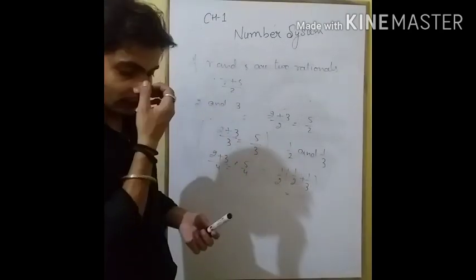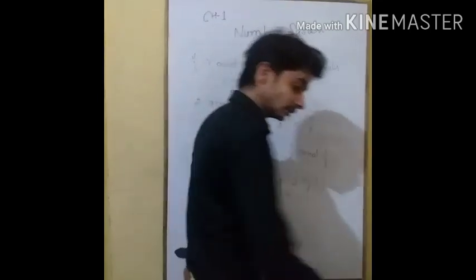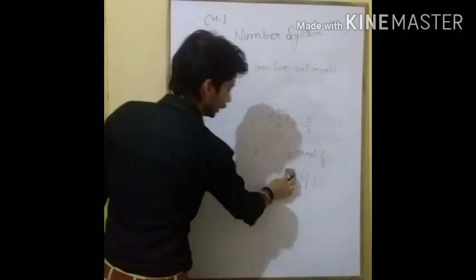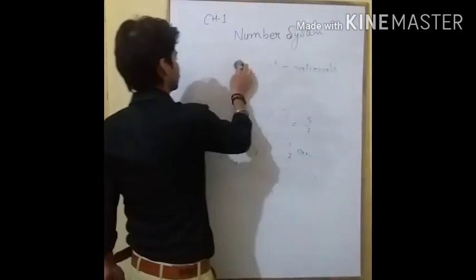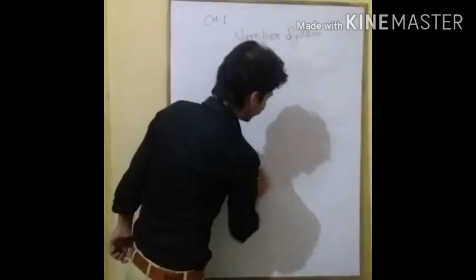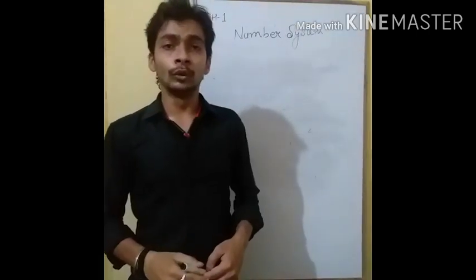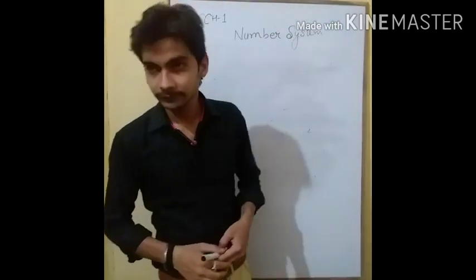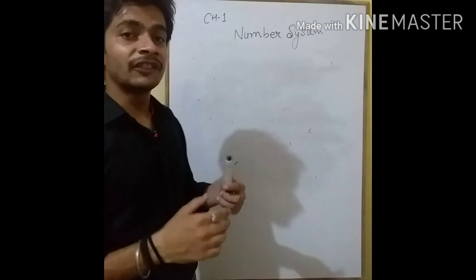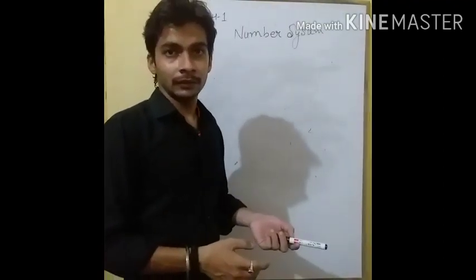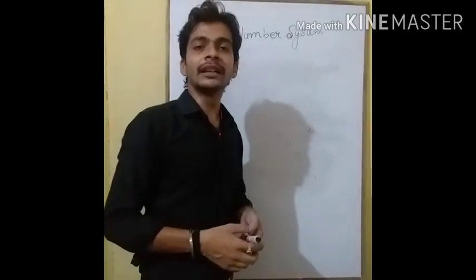Now come to our next topic, which is equivalent rational numbers. The definition of equivalent rational numbers says that numbers with the same value represented differently are called equivalent rational numbers. The numbers represented differently but equal to the given rational number are called equivalent rational numbers.